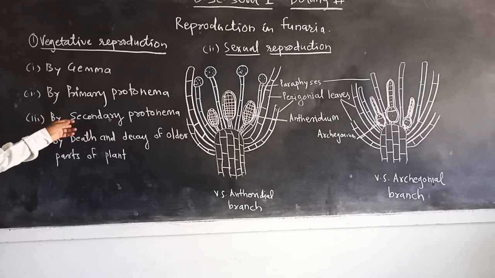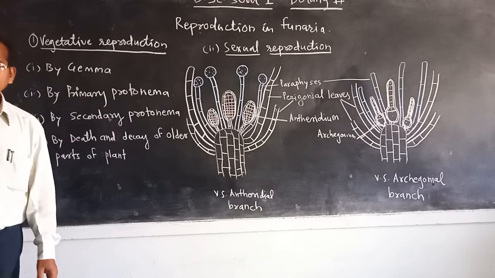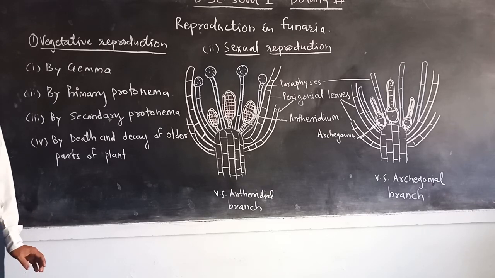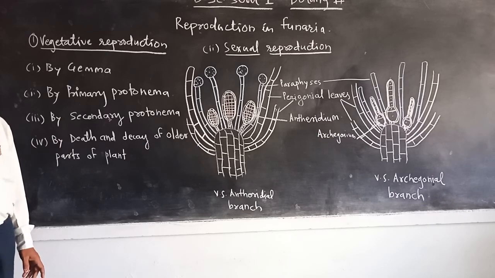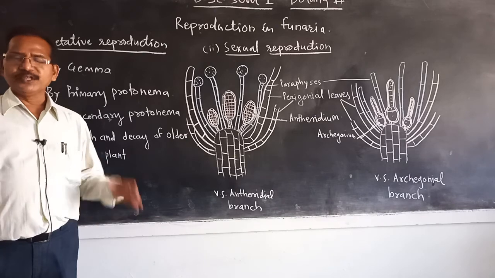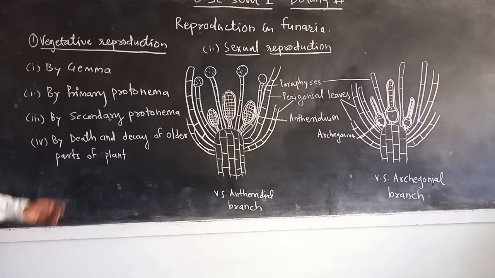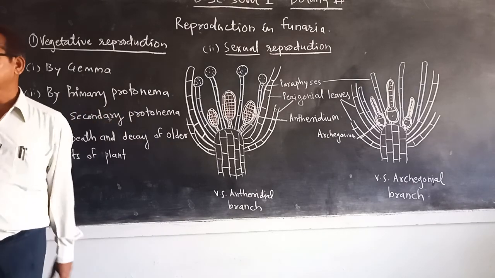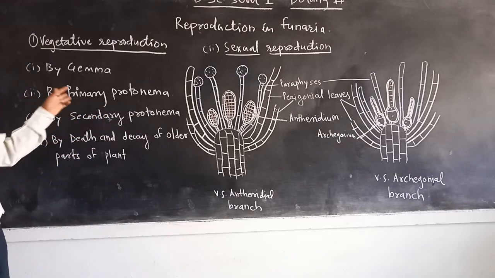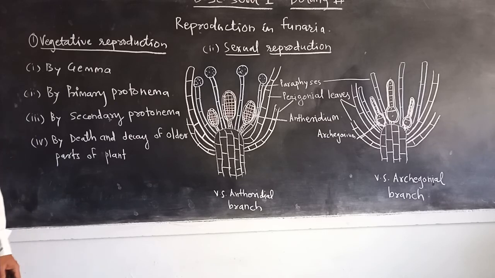Then the third method is by secondary protonema. It means branched filamentous structures develop from the vegetative part of the stem, branches or leaves of the gametophyte. These are called the secondary protonema. The primary protonema are formed after the germination of the spore, while the secondary protonema develop from the vegetative part of the gametophyte, from leaves, branches or stem.